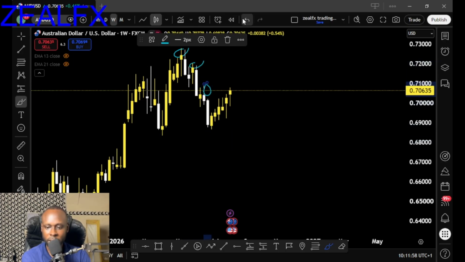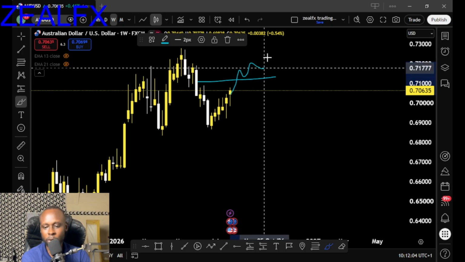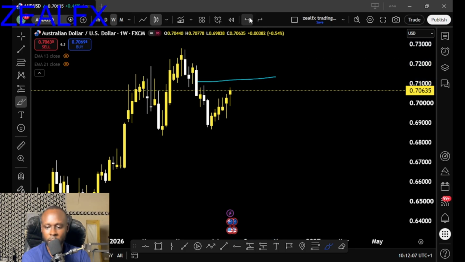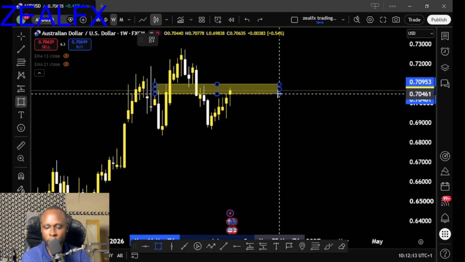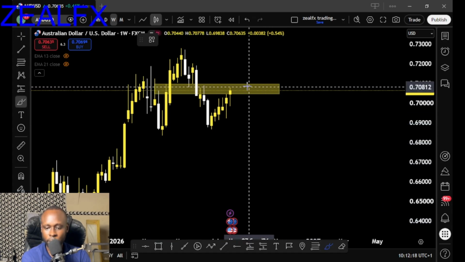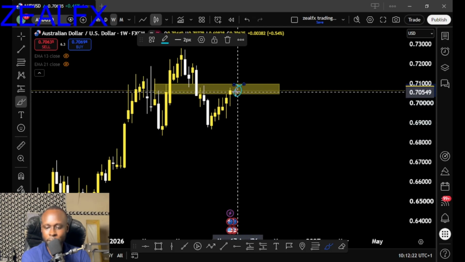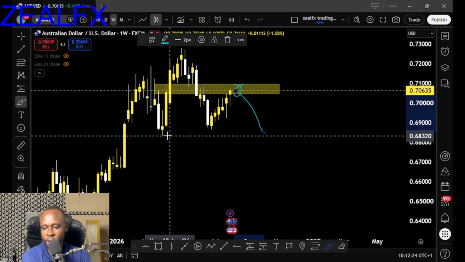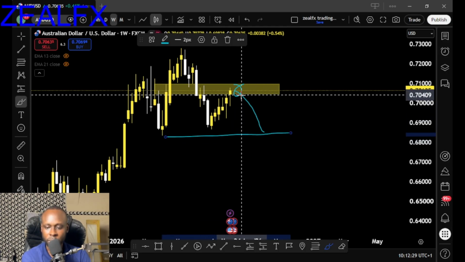So long as we have this series of lower highs in the inner structure, we need the price to take out this inner structure level to start looking for buying opportunities to the top on the Australia USD. But currently we have price closing on Australia USD on the weekly time frame at a resistance level. So I don't encourage you to buy from this resistance level, guys. We might see price dropping back to these areas on Australia USD, so long as price closes on this resistance level.